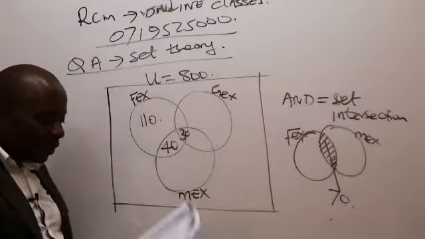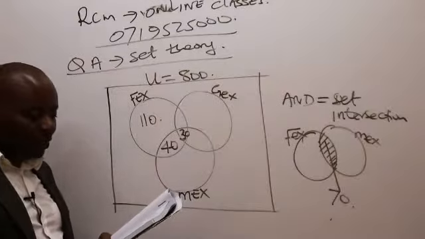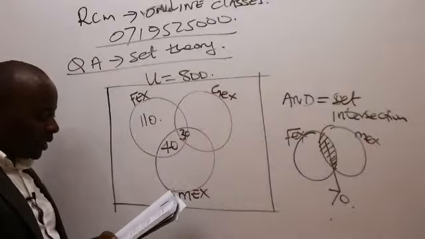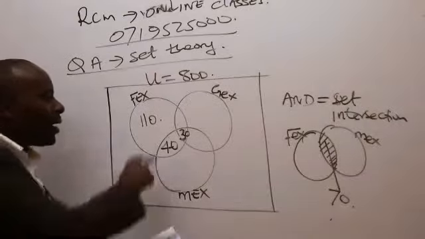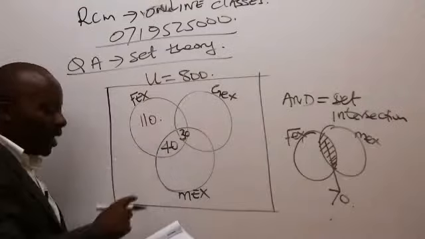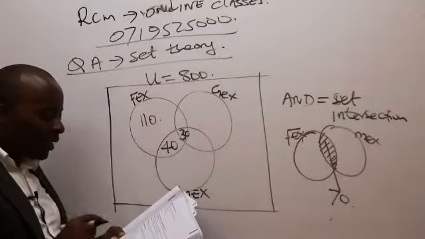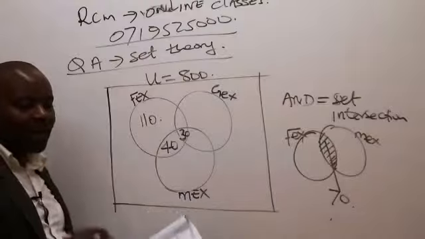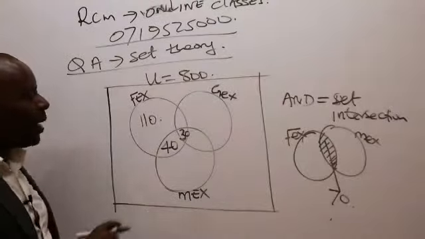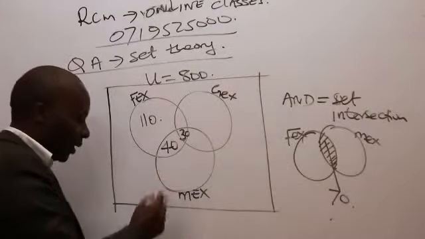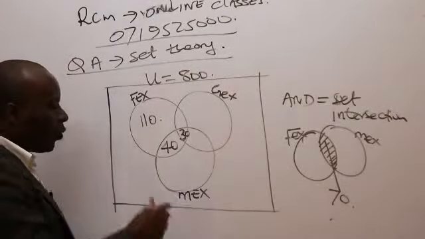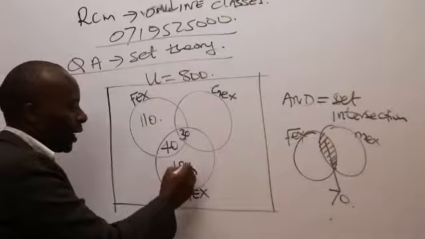So fex only is 110. It's December 2017, question number 1C. So 110 people preferred fex only. Next, 185 households preferred mex only. So mex only is this one here, ladies and gentlemen, of which they're giving us a figure of 185.